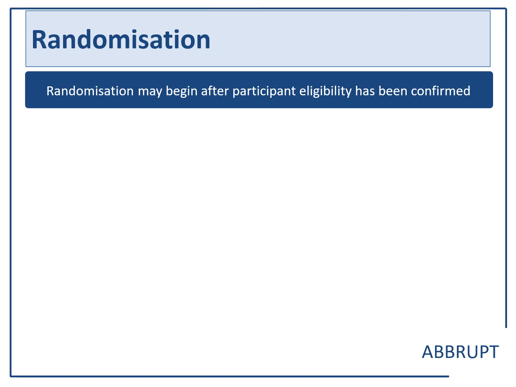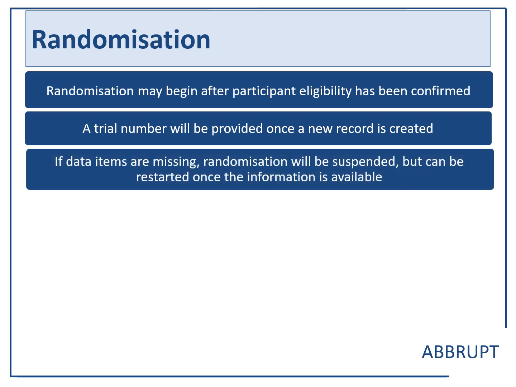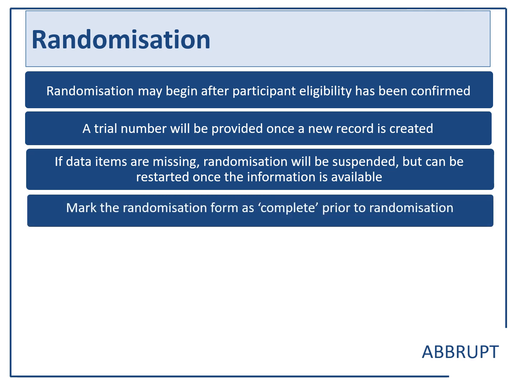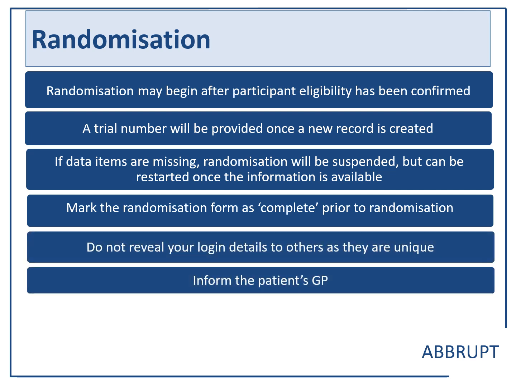Randomisation may begin after participant eligibility has been confirmed. A trial number will be provided once a new record is created in REDCap. If data items are missing, randomisation will be suspended but can be restarted once all the information is available. Once fully completed, please then mark the randomisation form as complete. Do not reveal your login details to others as they are unique to each member of staff.